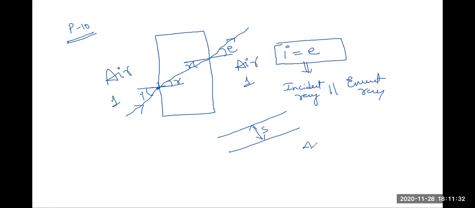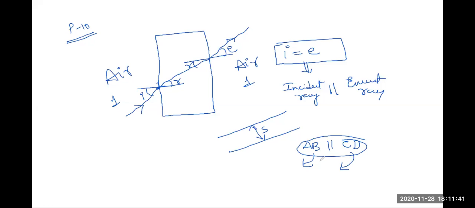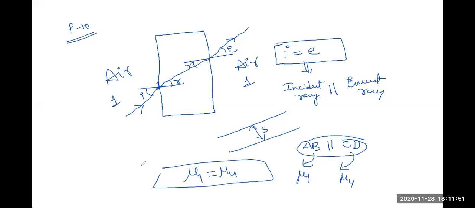In the problem they have given AB is parallel to CD. This will happen if and only if the medium of AB and the medium of CD are the same. AB has the refractive index of mu1 and CD has the refractive index of mu4. If these two are equal, then only it is possible. mu1 is equal to mu4.